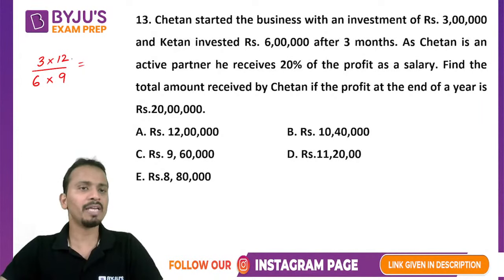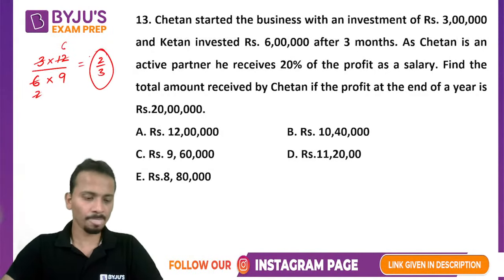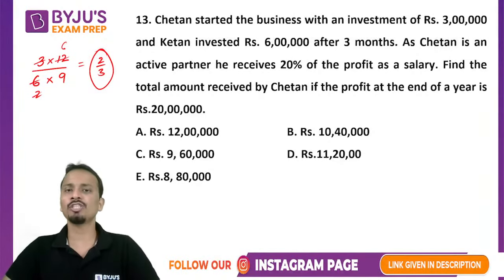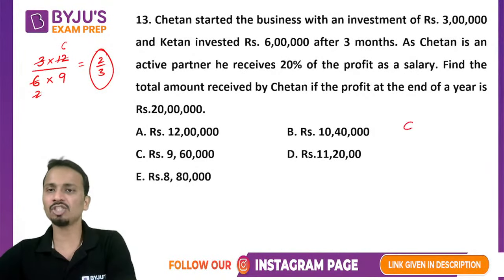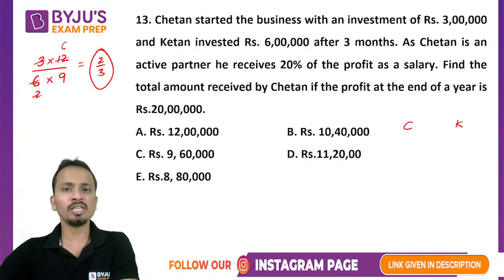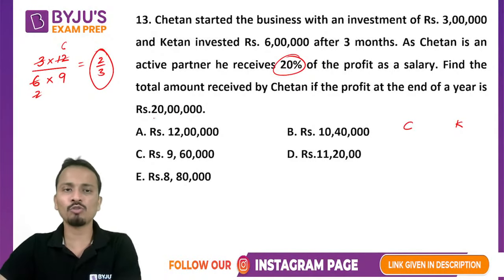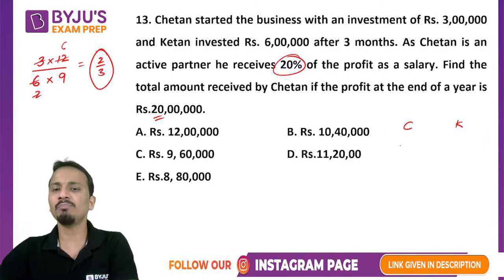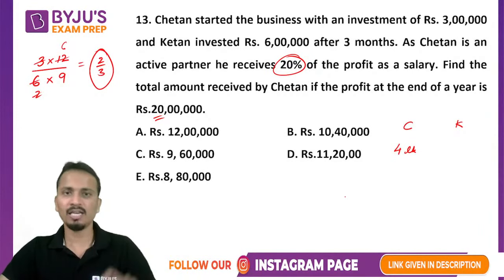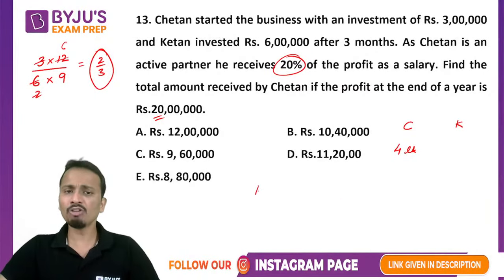Alright, so अब ये ratio कितना हो जाएगा? It will be, यहाँ पे 2 आ गया. This is 6. So 2:3 will be the ratio. So 2:3 is the ratio in which the leftover profit will be divided. Okay, so let's start dividing the profit among Chetan and Ketan. Chetan received a salary of 20% out of 20 lakhs. So 20 lakhs ka 20% kitna hota hai? 4 lakhs. So 4 lakhs is already received by Chetan as a part of salary. Now the leftover profit of 16 lakhs will be divided in the ratio 2:3.